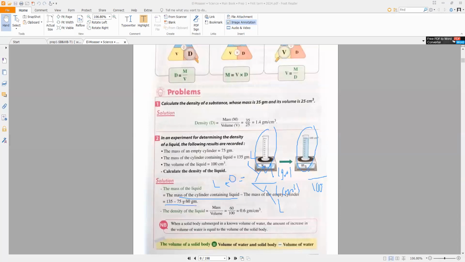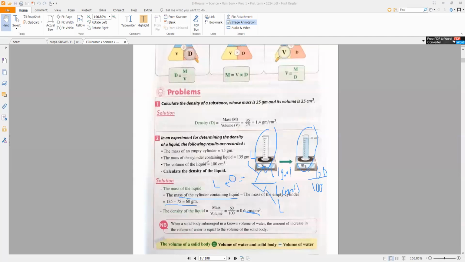135 minus 75 gram equals 60 gram. So the mass of the liquid is 60 gram. Then you put the mass of the liquid in the law: equals 60 gram divided by the volume of the liquid, 100. So the density of a liquid equals mass divided by volume. Mass 60 divided by volume 100 equals 0.6 gram per cubic centimeter.